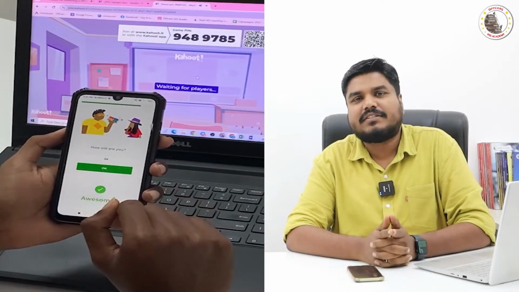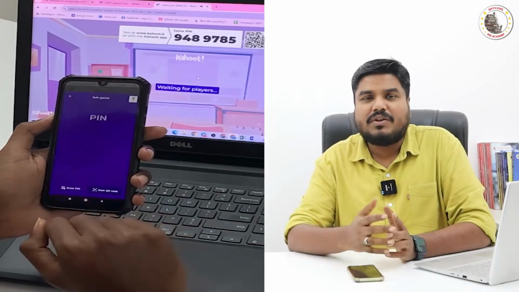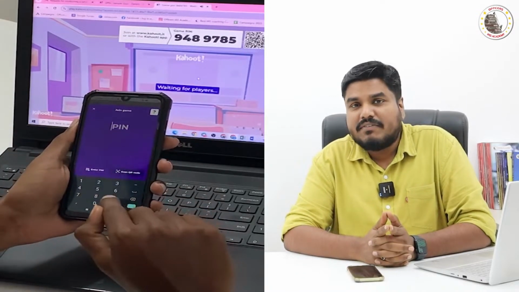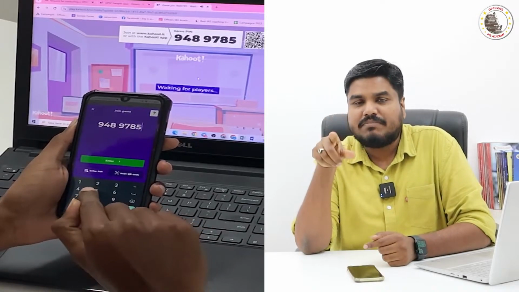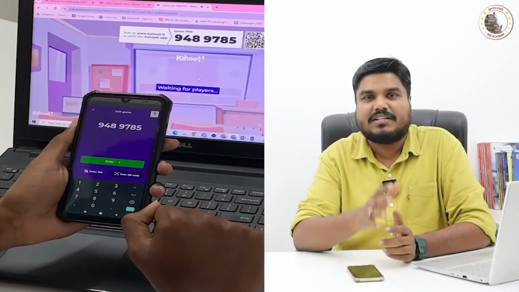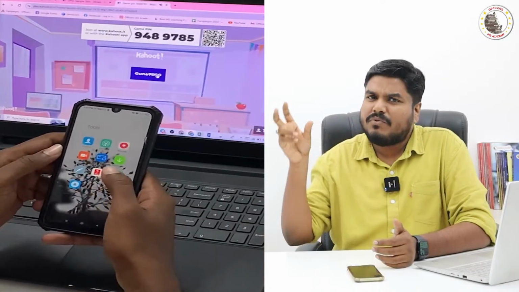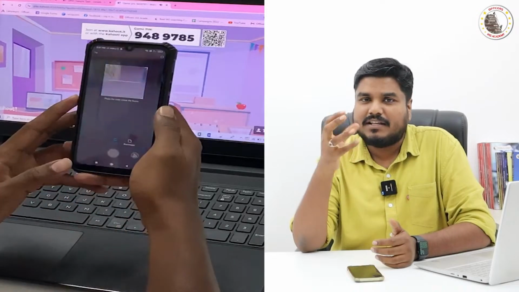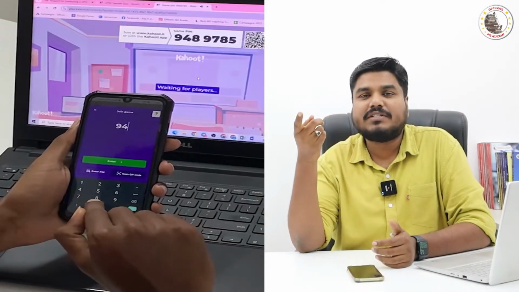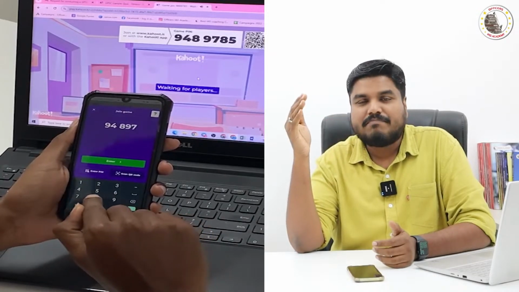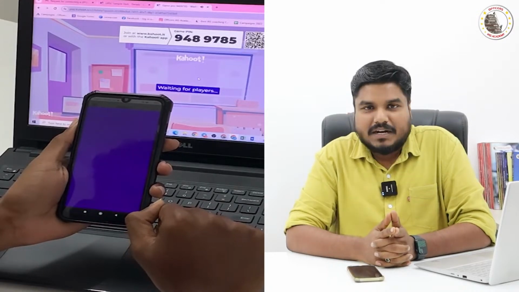Download and install it. Every Saturday at 6 p.m. in the live video, I will be giving you a 7-digit pin. You have to enter that 7-digit pin in your installed Kahoot application. Or I will give you a QR code. If you are not interested in installing the application, you can scan the QR code in the web browser and open the web page. In that you can enter the 7-digit pin number and participate in this quiz program.